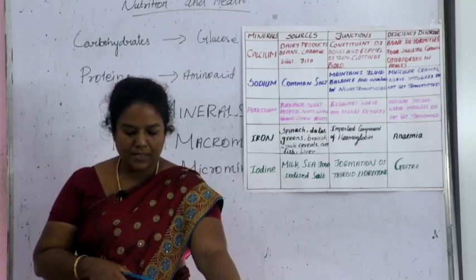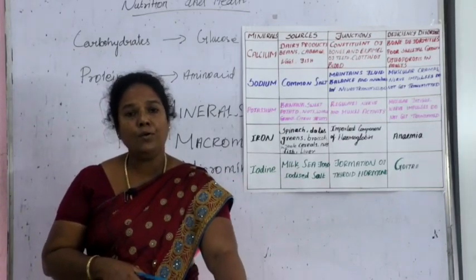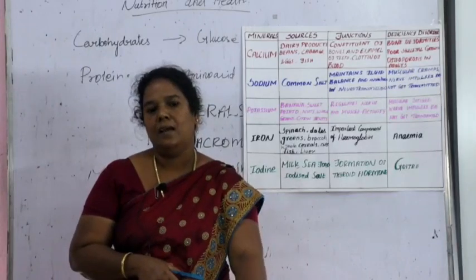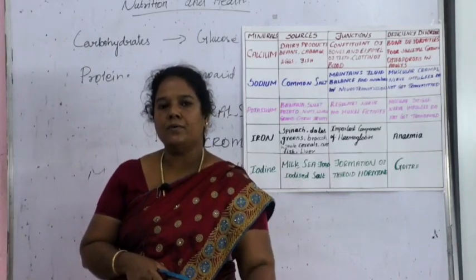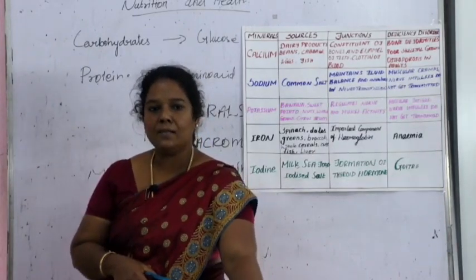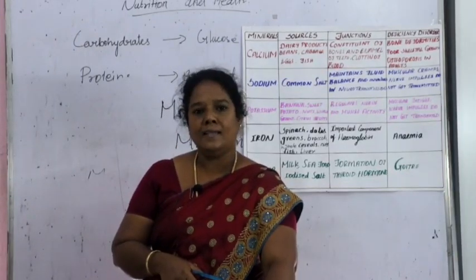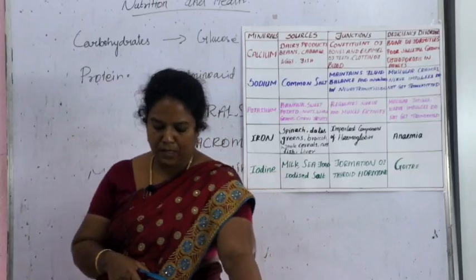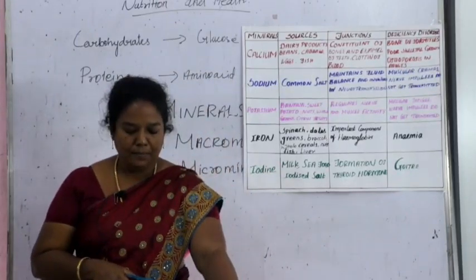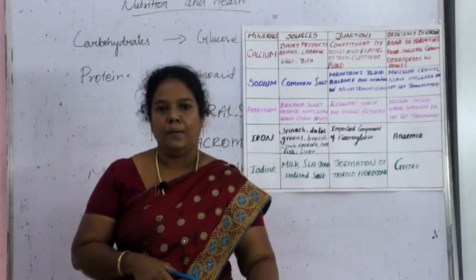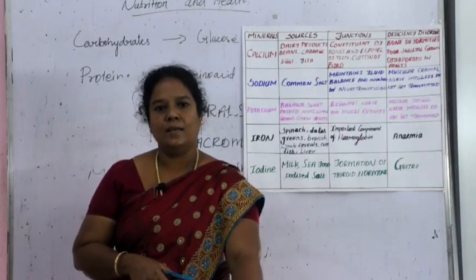Then next, how do you identify the food, children? For example, I would like to tell one or two examples. For agricultural products, you have to look for the AGMARK seal. For industrial products, we have to look for the ISI seal. Likewise the Fruit Products Order, that means FPO. These are the seals which help to prevent adulteration in food items.